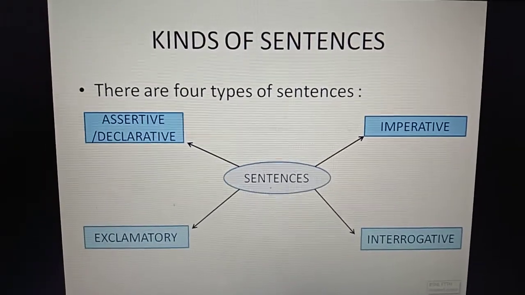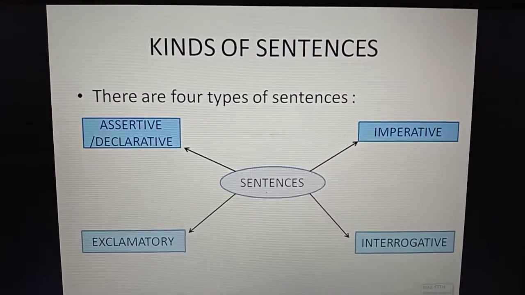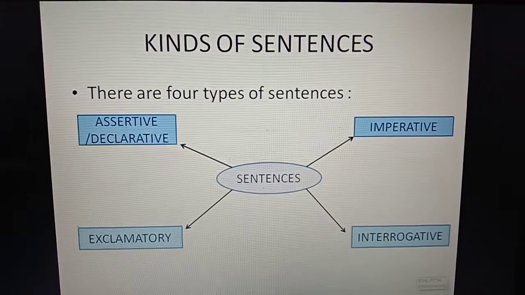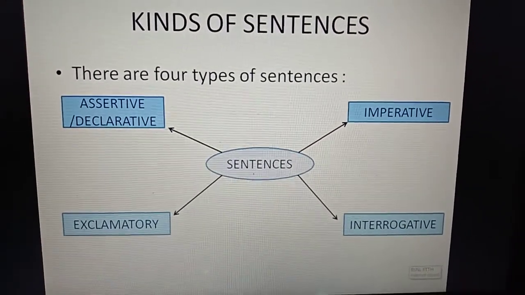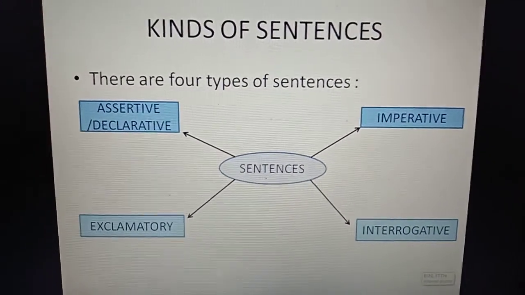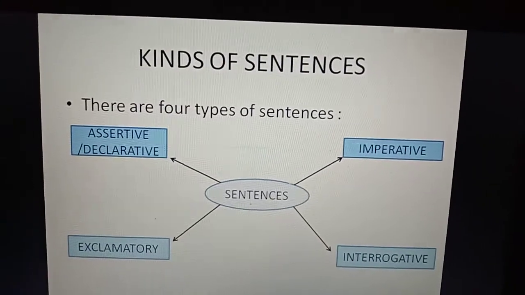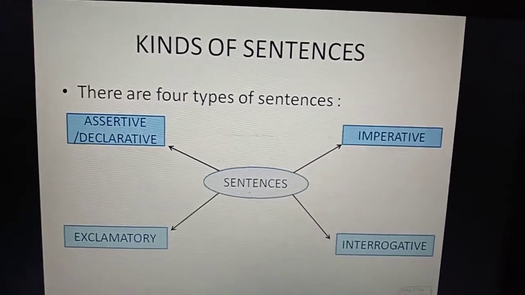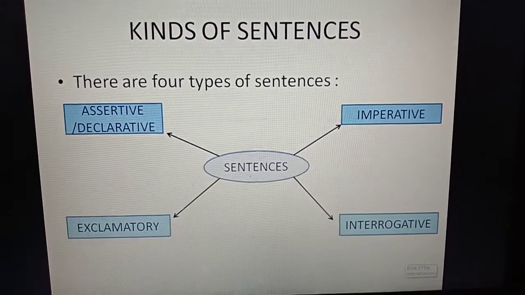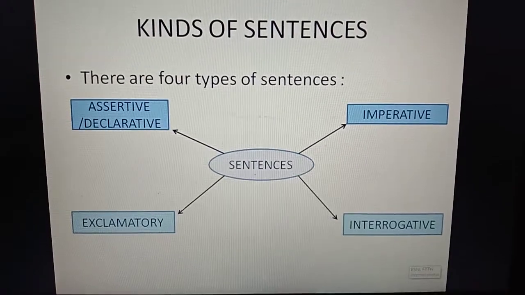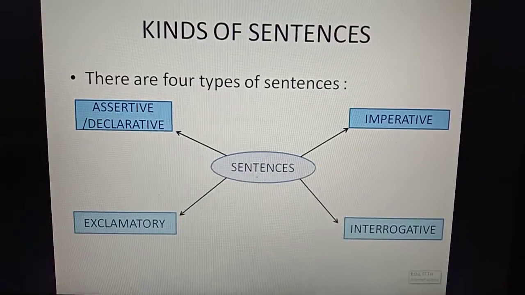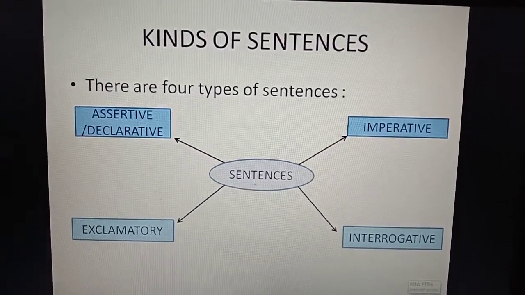So now today we are going to study about kinds of sentences. Now please don't get confused with types of sentences. That is the other topic that we will be doing afterwards. These are kinds of sentences. There are four kinds of sentences we have. First one is assertive or declarative sentence. Assertive sentence is also called declarative sentence. Next, imperative sentence, exclamatory sentence and interrogative sentence. Please note down the spellings, and whatever I have given you, you have to note down in your grammar notebook.